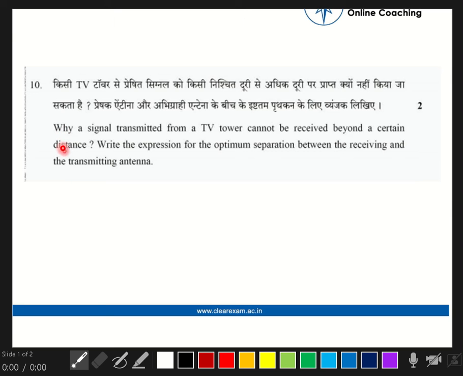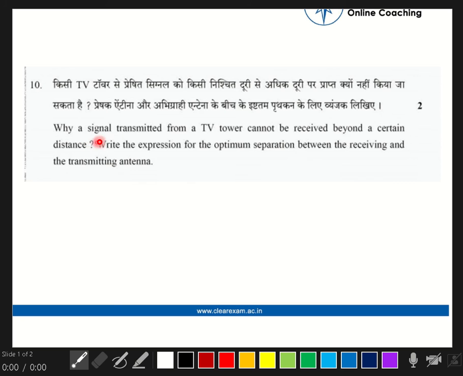Hello everyone. Let's start with 10th question. Why a signal transmitted from a TV tower cannot be received beyond a certain distance? Write the expression for the optimum separation between the receiving and the transmitting antenna.